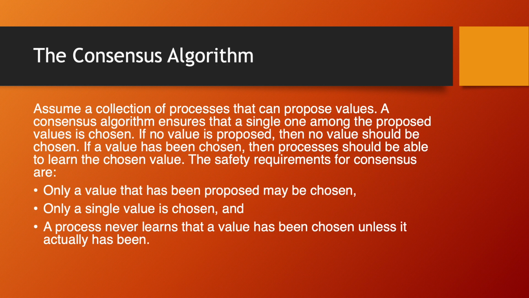Looking at the consensus algorithm, assume a collection of processes that can propose values. A consensus algorithm ensures that a single one among the proposed values is chosen. If no value is proposed, then no value should be chosen. If a value has been chosen, then a process should be able to learn the chosen value. The safety requirements for consensus are: only a value that has been proposed may be chosen, only a single value is chosen, and a process never learns that a value has been chosen unless it actually has been.